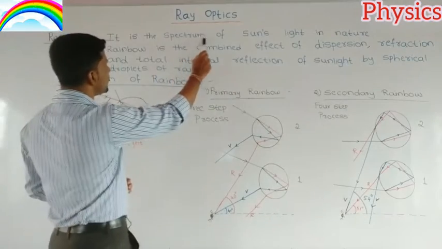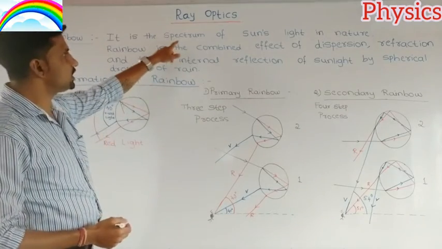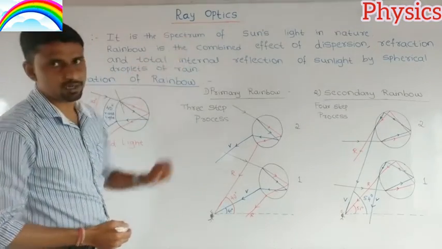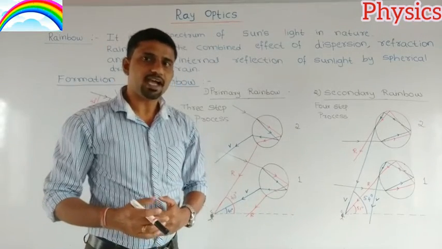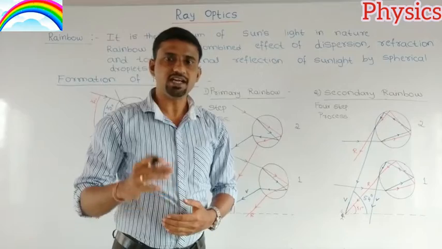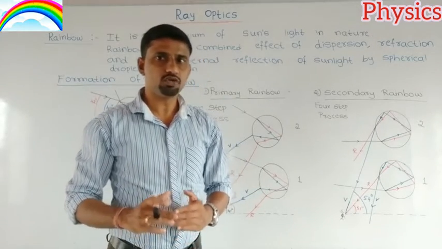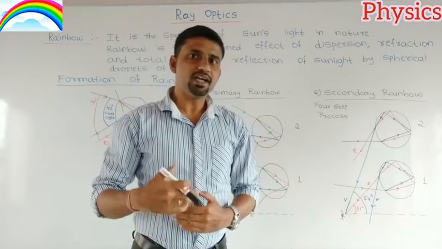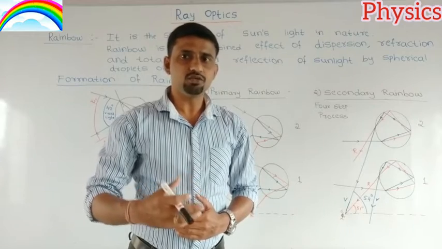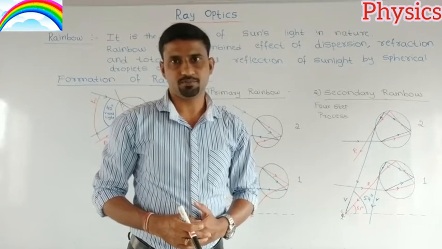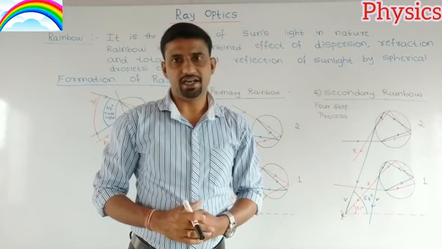A rainbow is the spectrum of the sun's light in nature. Here we used one term, the spectrum. A spectrum is the set of colors into which a beam of light can be separated. Dear students, we know that when we pass white light through some optical medium, the white light splits into its constituent colors. That means we see dispersion of light.